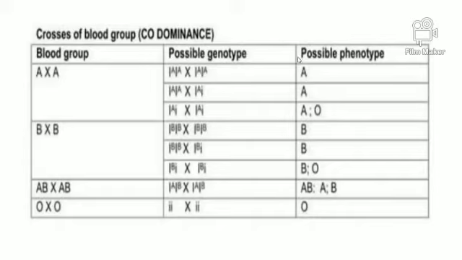If the person has the A blood group, the genes present may be I A I A or I A i. Sometimes the offspring may have A as well as O blood group.